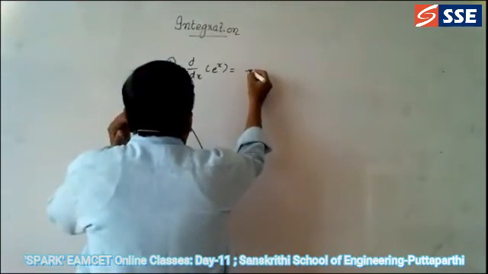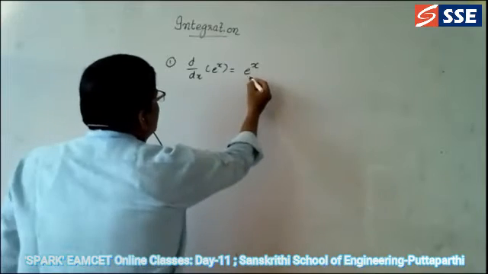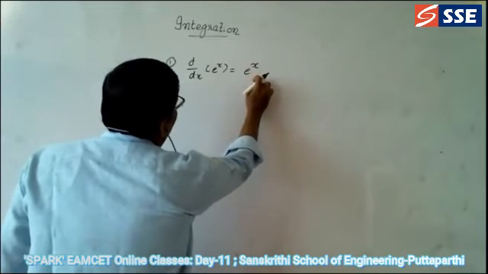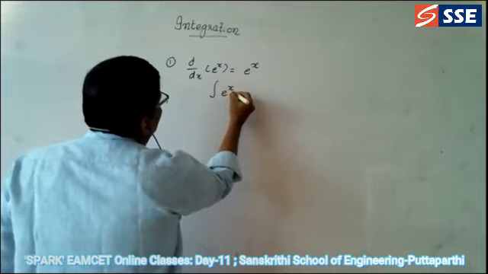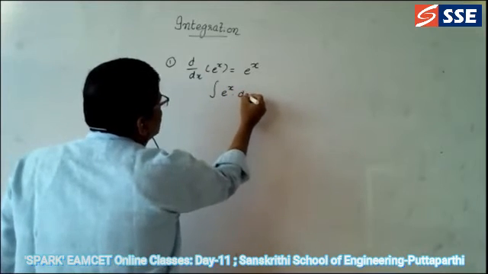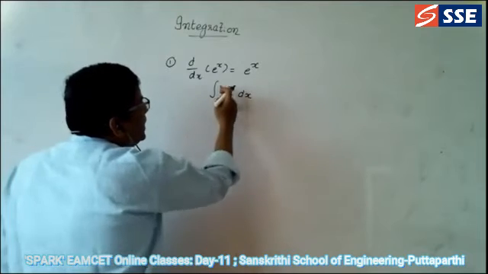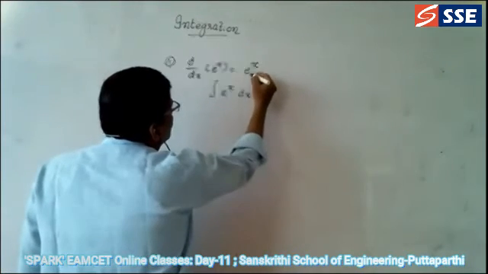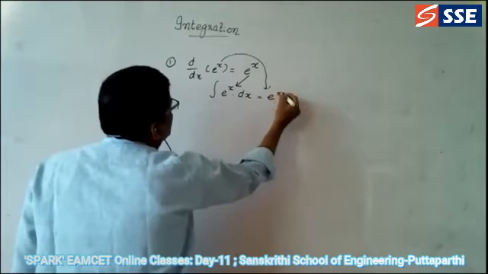d by dx of e power x is equal to e power x, we know that. Now you go for the integration of this part. Integration of e power x with respect to x, you are doing d by dx of it. Integration of e power x dx is equal to, we are finding this one. The answer becomes this one, that is equal to e power.